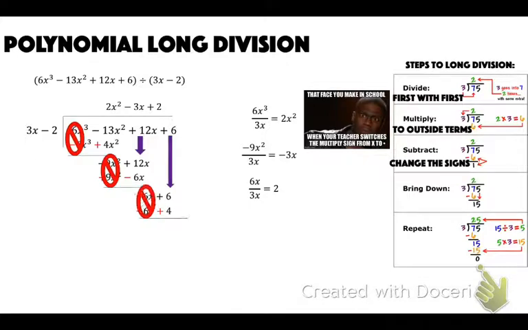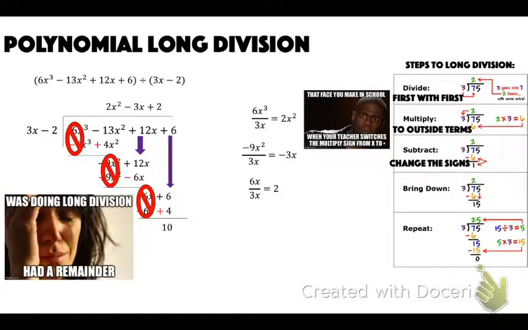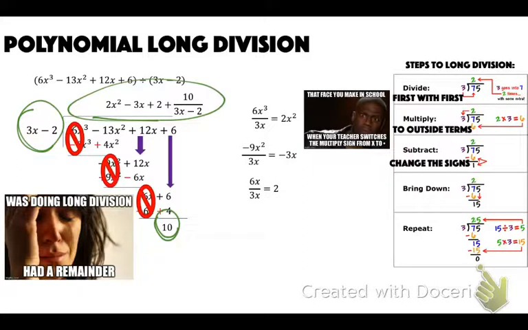Subtract, change those signs. Those cancel, and I'm left with a 10. So I'm left with a remainder here. To do that, you just put it over whatever you were dividing by. So this remainder is just going to go over what we were dividing by. Okay, so then this is our final answer.